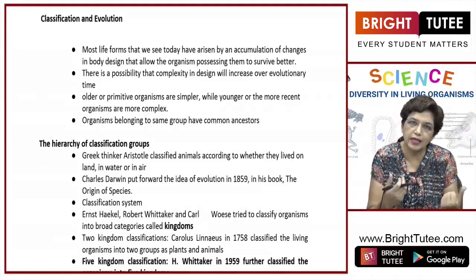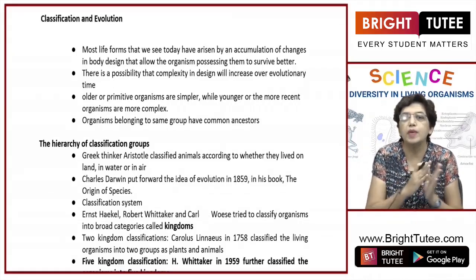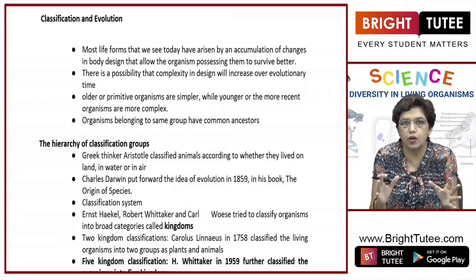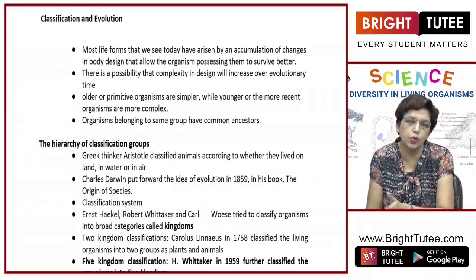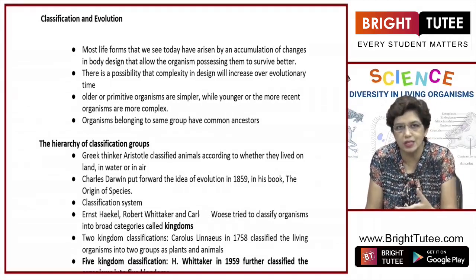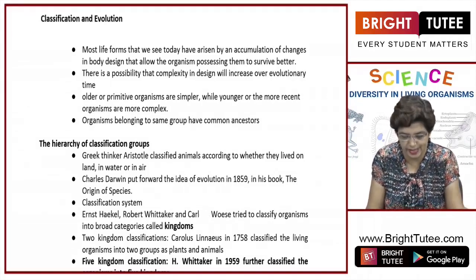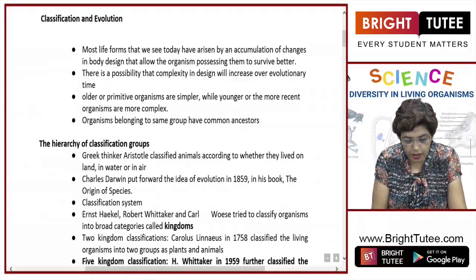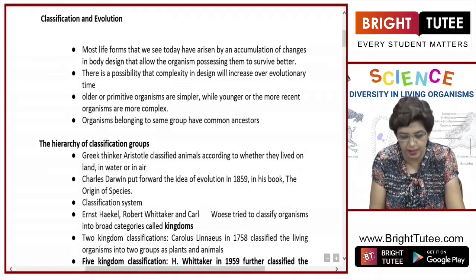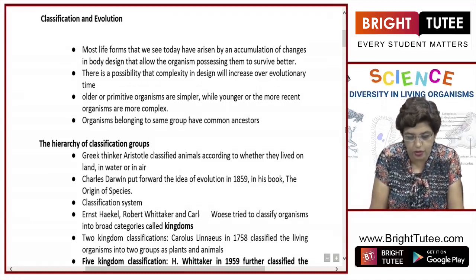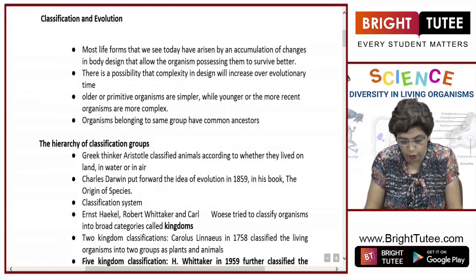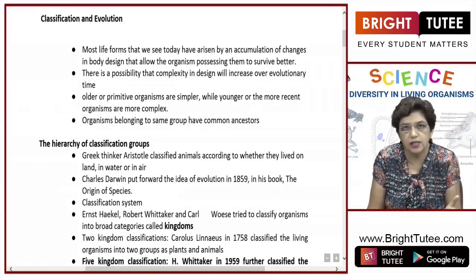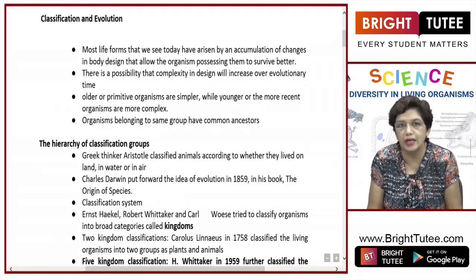So the primitive organisms have simpler body design, but there is more differentiation of tissues, and tissues form organs as the complexity increases. The more modern, more recent organisms have more complex body design. So the older or primitive organisms have simpler body design, while younger or more recent organisms have more complex body design. Organisms belonging to the same groups have common ancestors. This is how classification and evolution are interrelated.